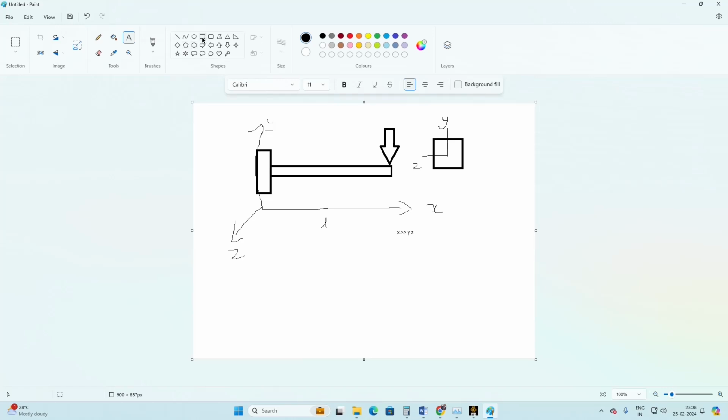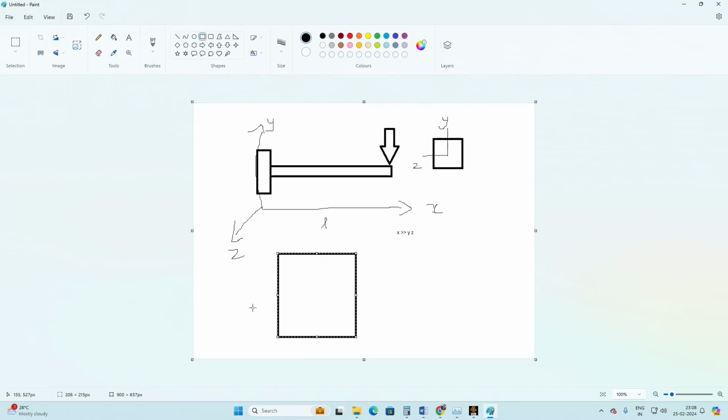If you take a paper or a sheet metal, we take this as the x-axis of the sheet metal, and this as the y-axis. In the z-axis you have the thickness, and for sheet metal or paper the thickness is very negligible.